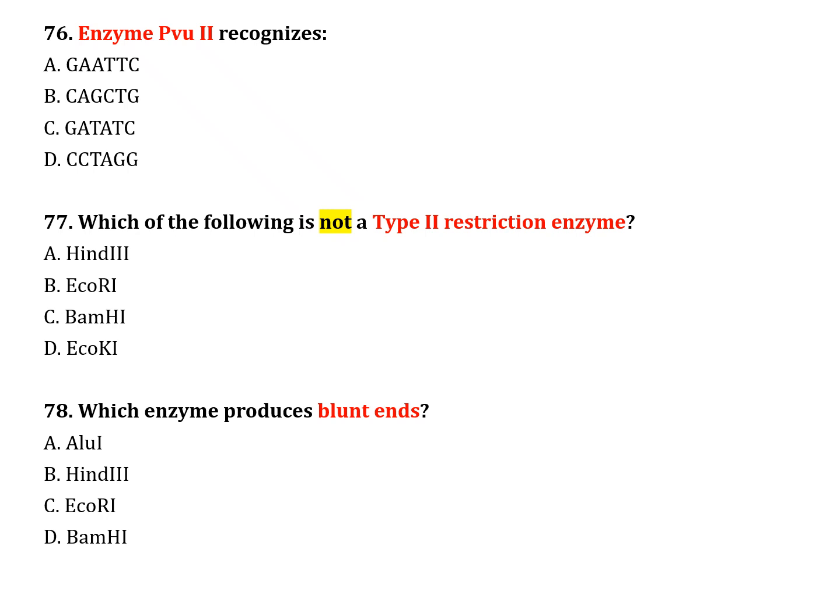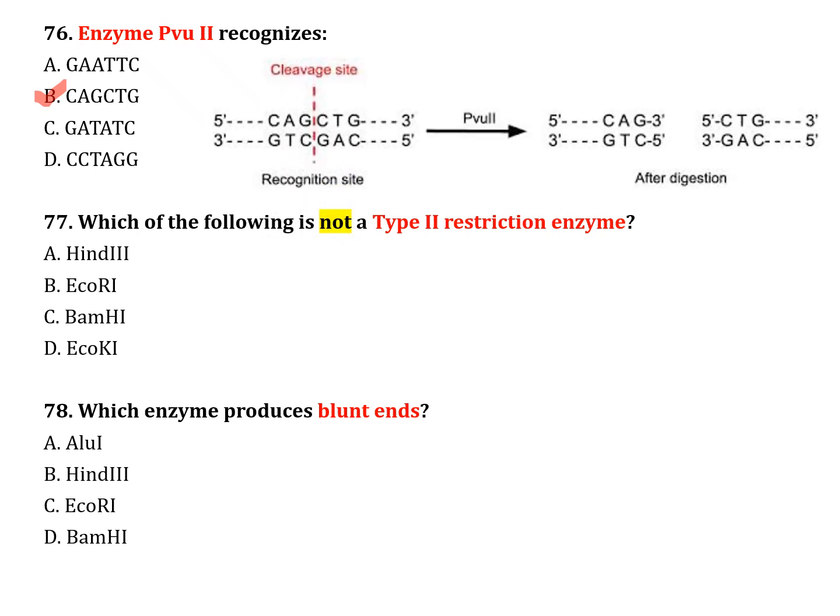The next question, number 76. Enzyme PvuII recognizes option A, GAATTC, option B, CAGCTG, option C, GATATC, option D, CCTAGG. Correct answer is option B, CAGCTG. The recognition site is CAGCTG, which cuts between G and C and forms blunt end.